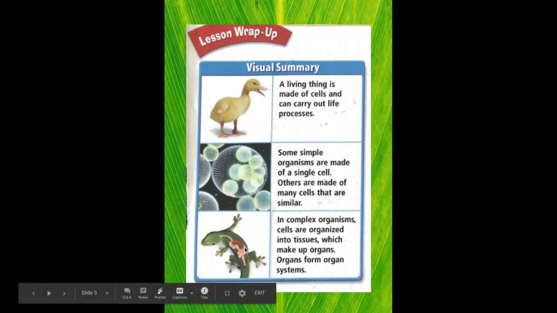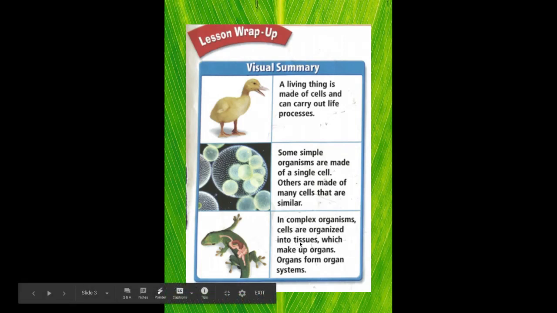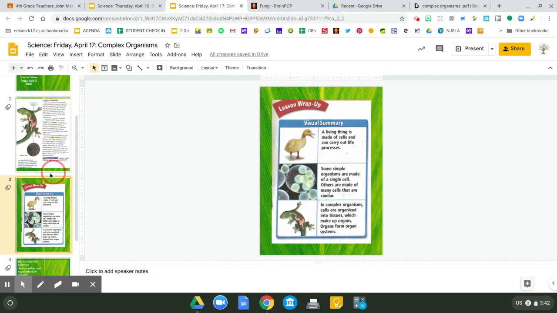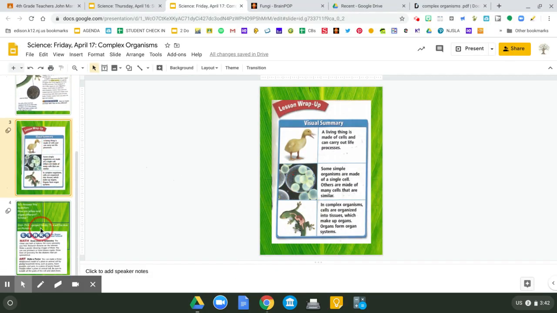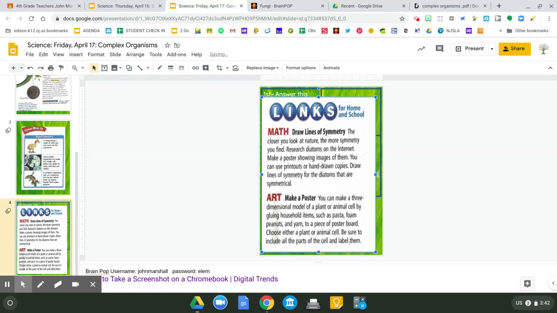And our third part of this week is we learned about complex organisms. In complex organisms, cells are organized into tissue, which make up organs. Organs form organ systems. Now, boys and girls, we're going to be looking at our last section here. I'm just going to make this a tad bit bigger so we can see it nice and clearly.